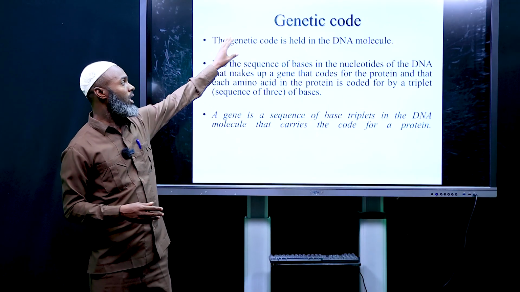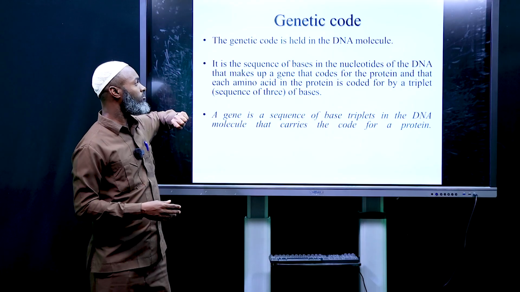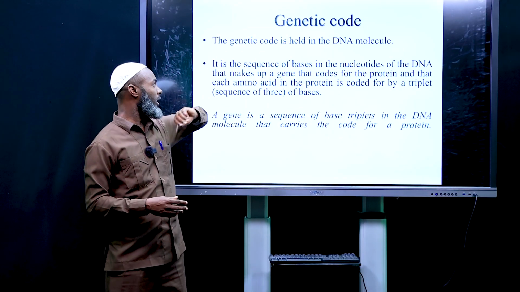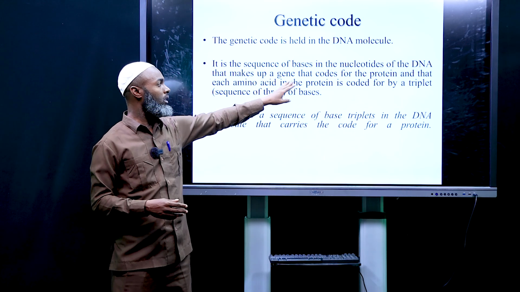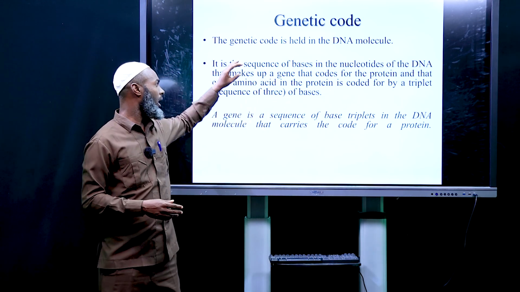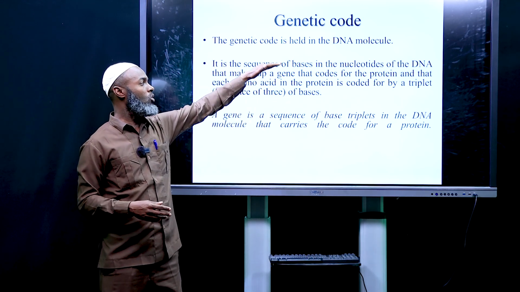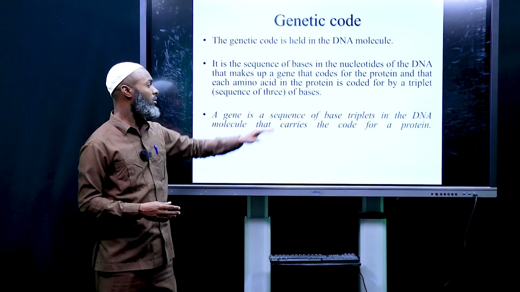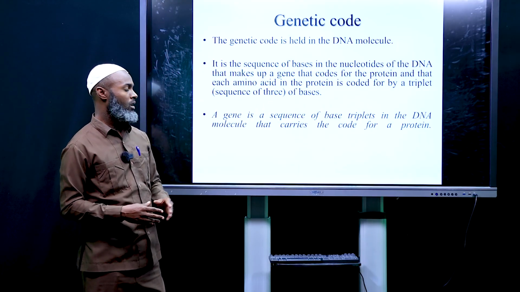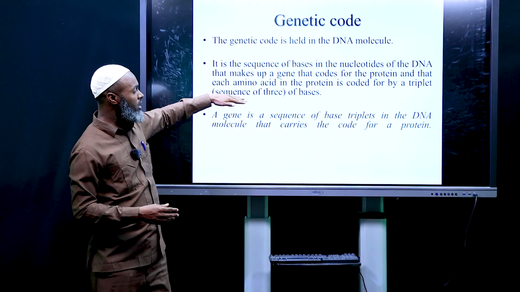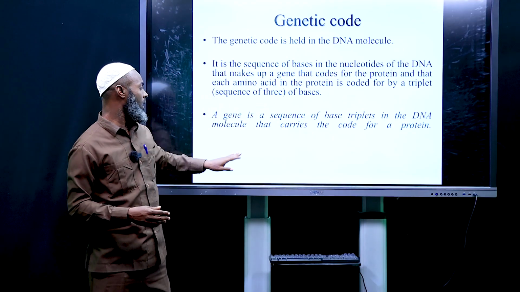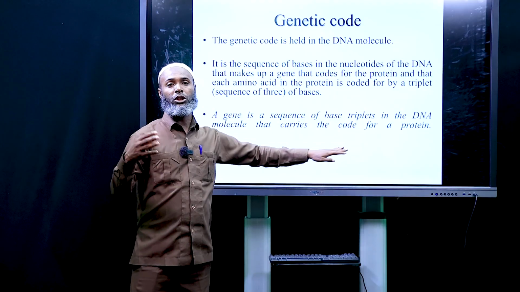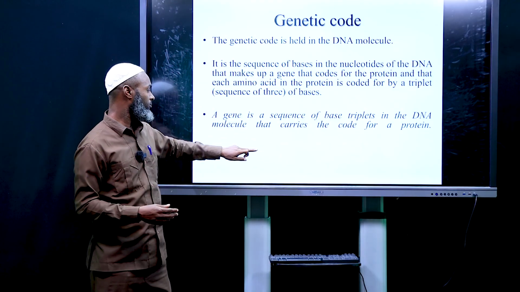This genetic code is held in the DNA molecule. It's a sequence of bases in the nucleotide of DNA that make up a gene that codes for protein, and each amino acid in the protein is coded by a triplet, a sequence of 3 bases. From this, a gene is a sequence of base triplets in a DNA molecule that carries the code for protein. So in a gene, we do have triplet code.